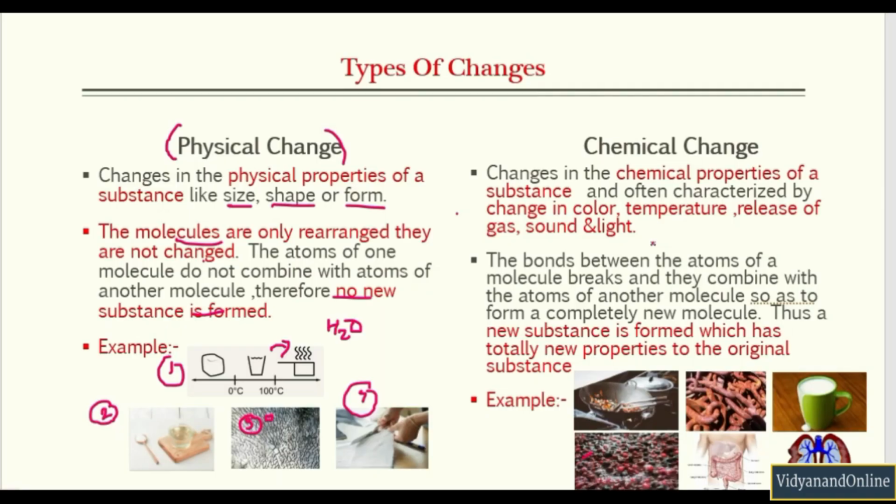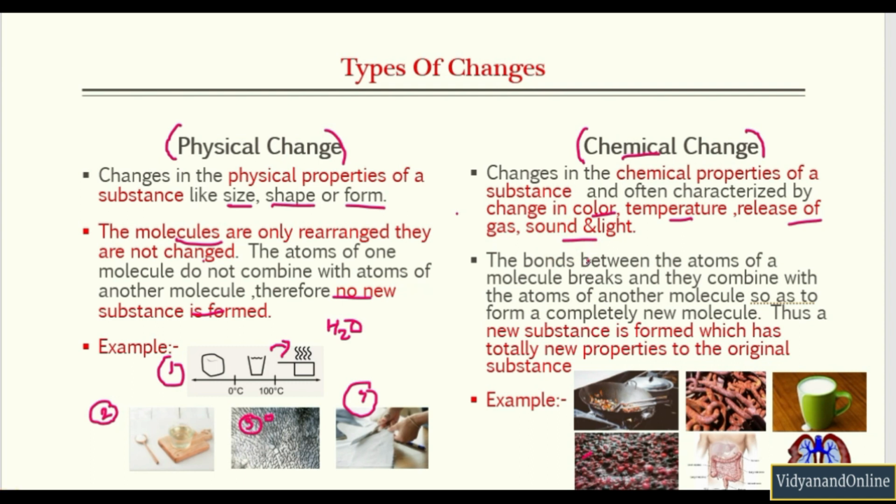Now next is chemical change. So what happens in chemical change? The literal meaning would be change in the chemical properties of a substance, right? So in chemical change, the properties of a substance change, and you can see that there is a change in color, a change in temperature, release of some gases, or some sound or light effects.